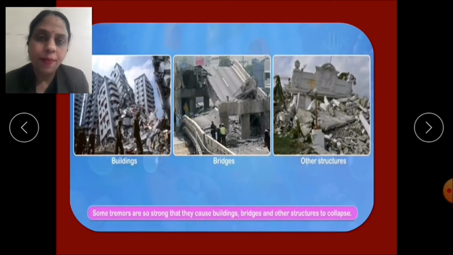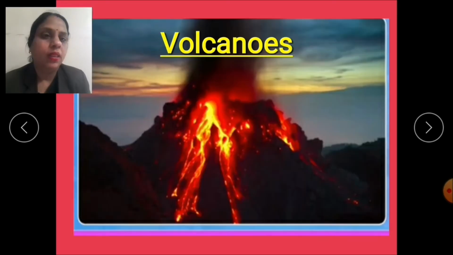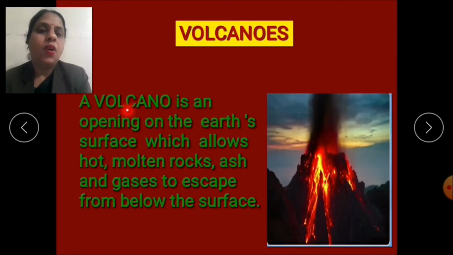Now the next type of natural disaster which we are going to discuss is volcanoes. Already you have studied about the volcanoes in the previous classes. Yes. So children, what is a volcano? A volcano is an opening on the earth's surface which allows hot molten rocks, ash and gases to escape from below the surface.